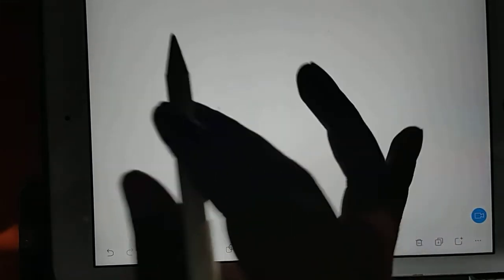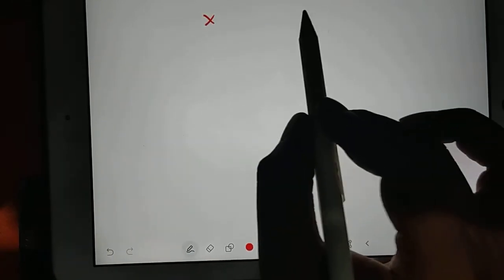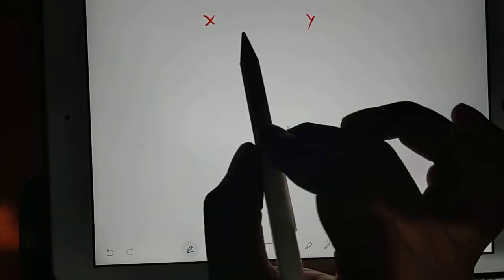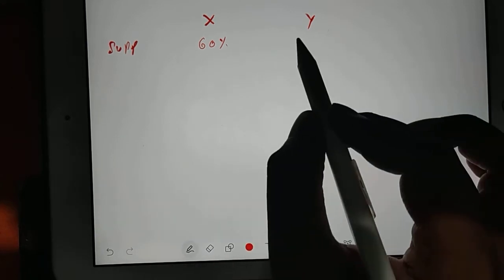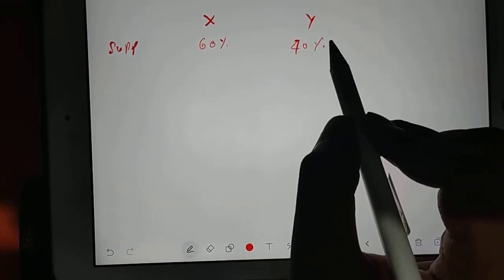I'll change the page. See, you do it this way. You make a list like this. You have X and you have Y as the suppliers for the company. X will supply 60% and Y will supply 40%.